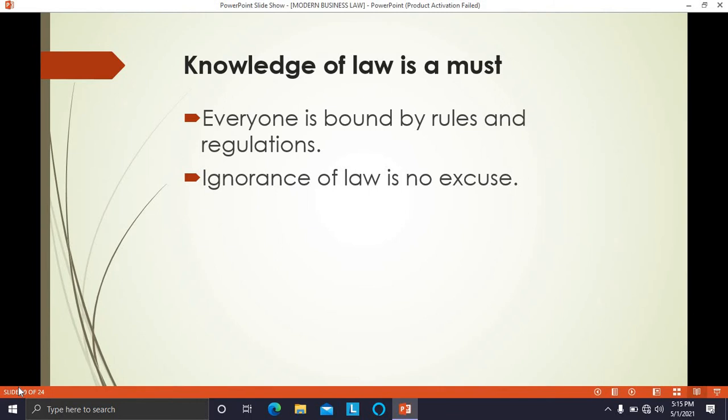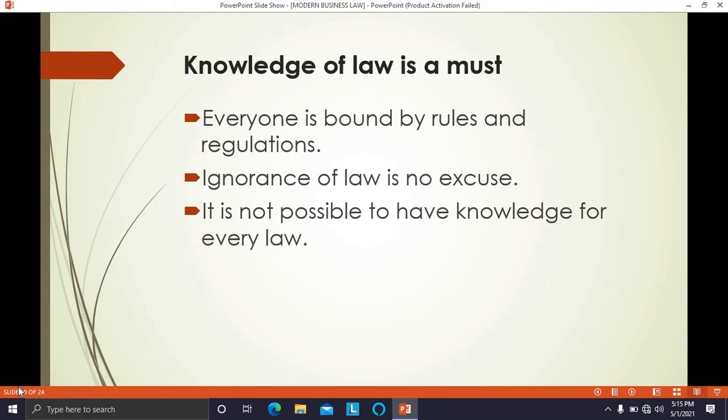It is expected that the person carrying on a particular activity knows the laws relating to that activity. You are driving a vehicle, and police catches you and asks for a license. Can you say, is it necessary that a person who drives a vehicle should have a license? I am ignorant of that law, excuse me. No, ignorance of law is no excuse. It is expected that you should have knowledge of the activities which you are carrying on.